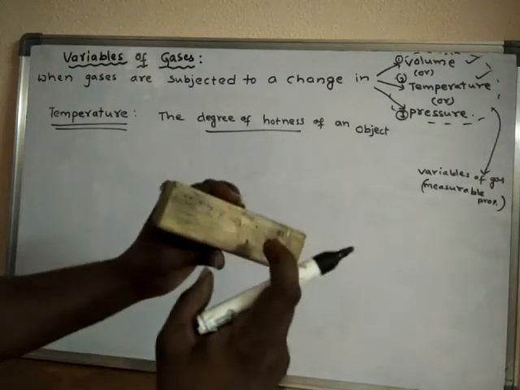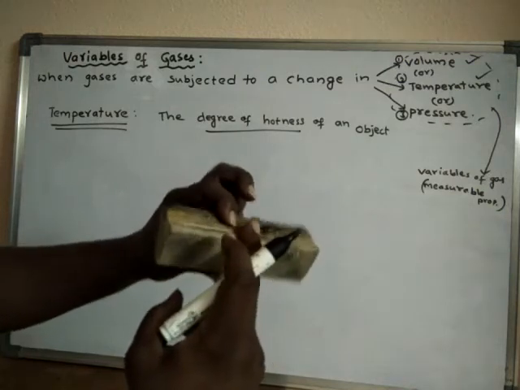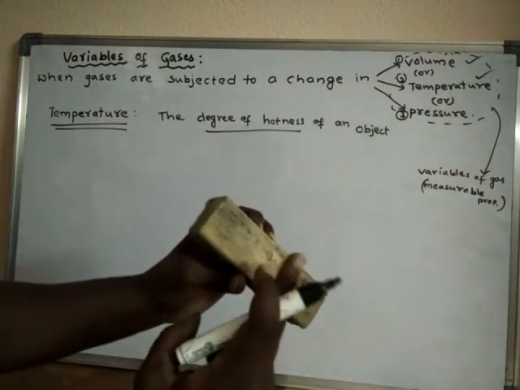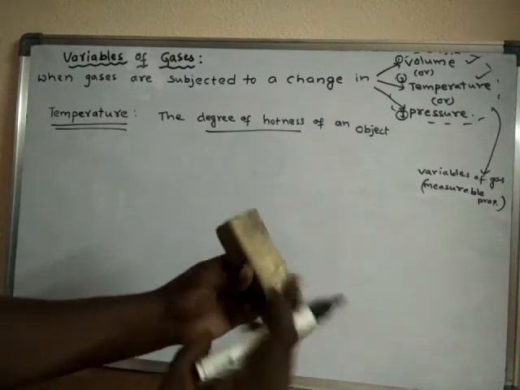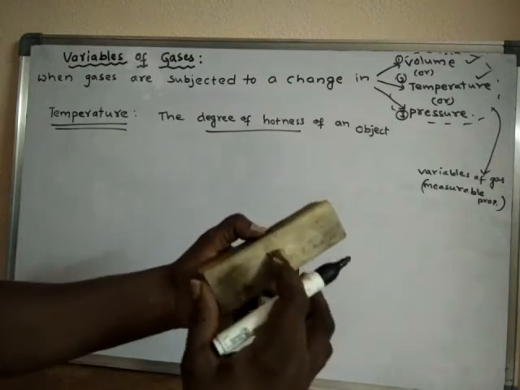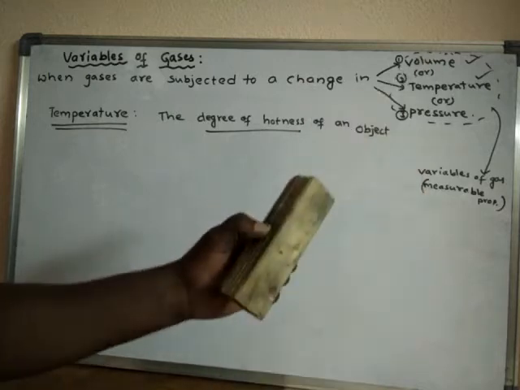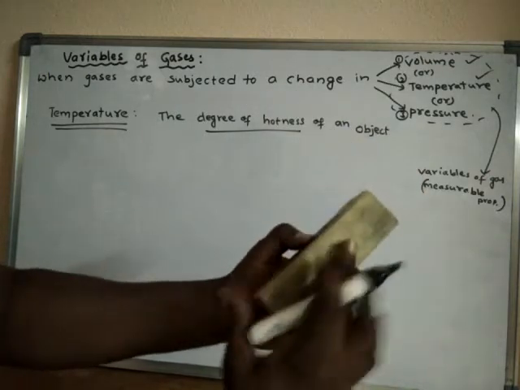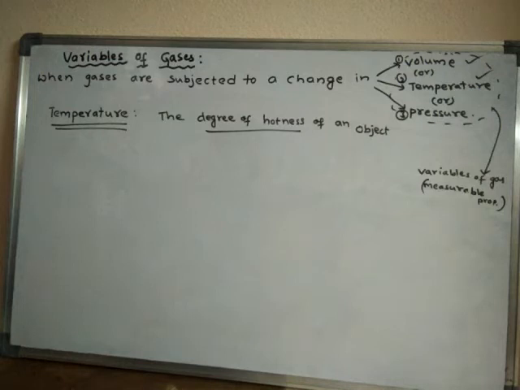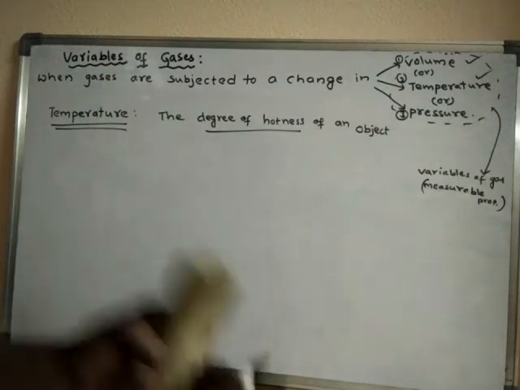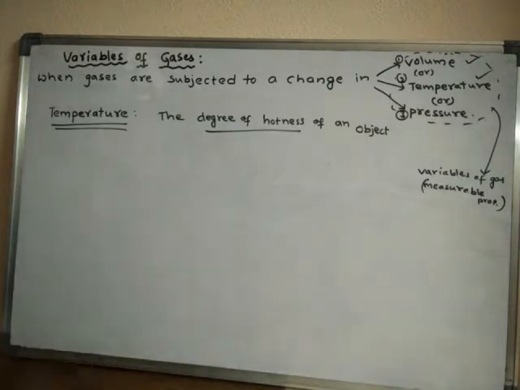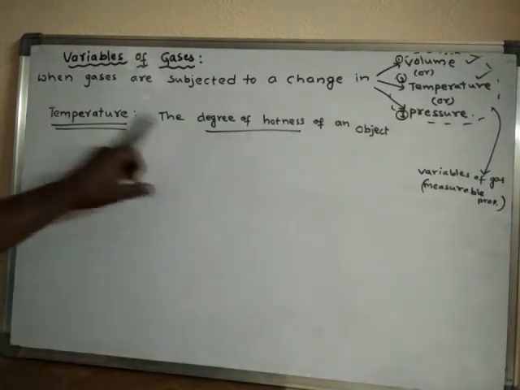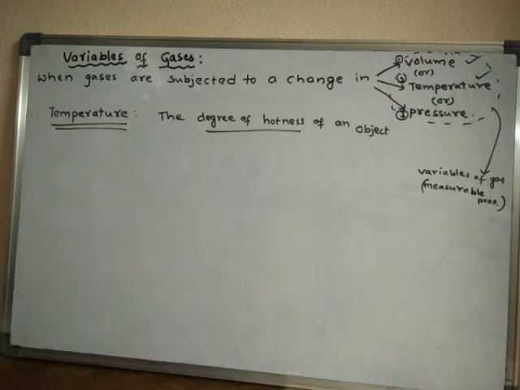Suppose its value of hotness is measured as 30 in temperature. For example, its temperature is 30 degrees centigrade. What is the temperature of this tester? 30 degrees centigrade. So that means it is having the hotness related to 30 degrees centigrade. Okay, so that means the degree of hotness of an object is said to be temperature.